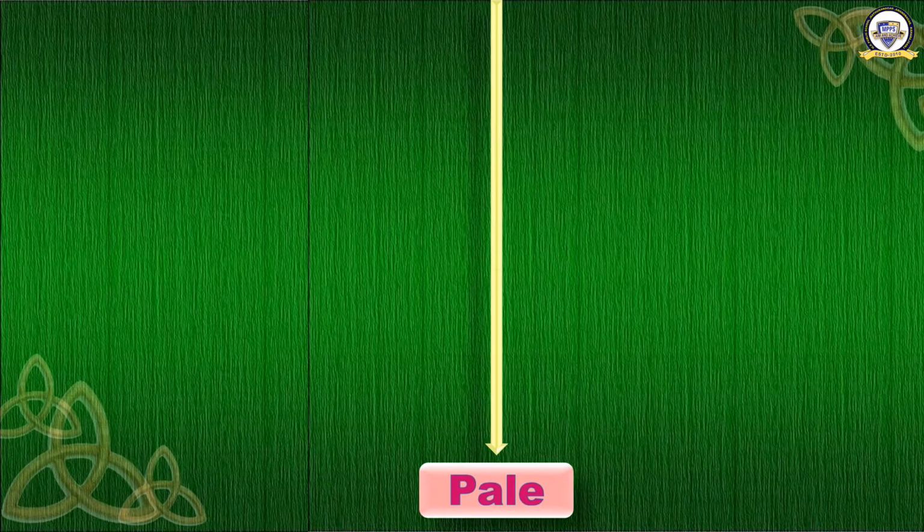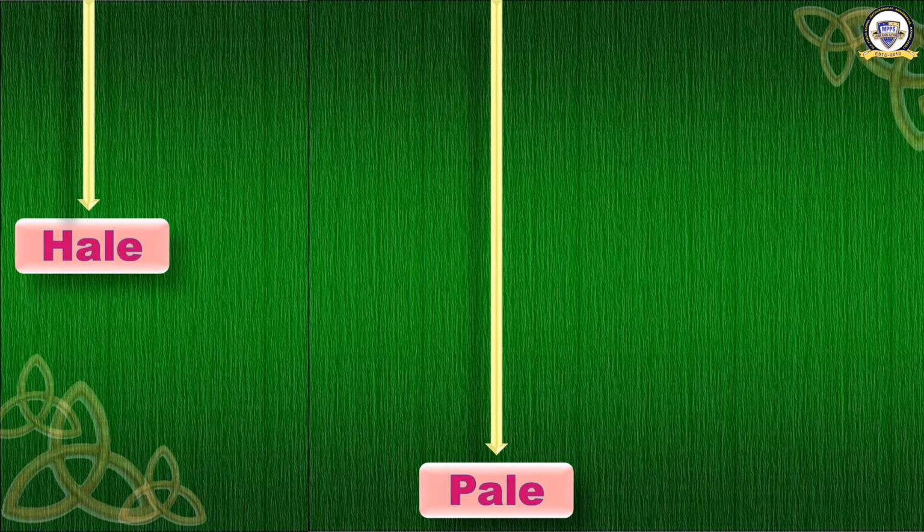Okay. Look here. Now you have to tell me the words. First one. Spell the word. P A L E. Pale. P A L E. Pale. The second word. Spell the word. H A L E. Hale. H A L E. Hale.